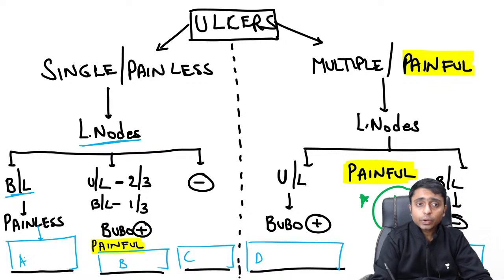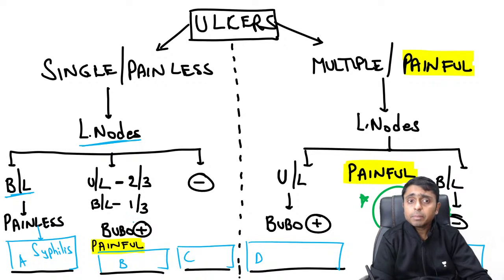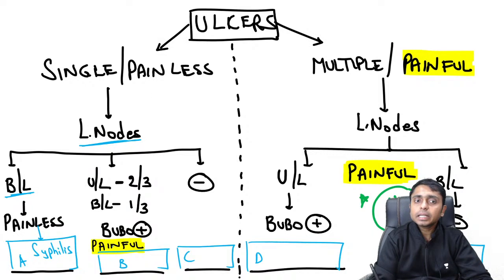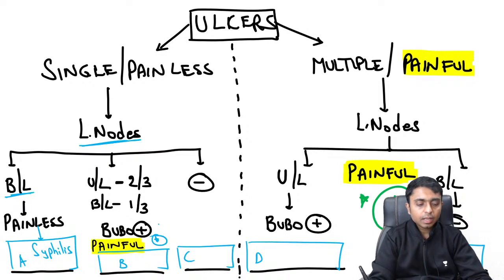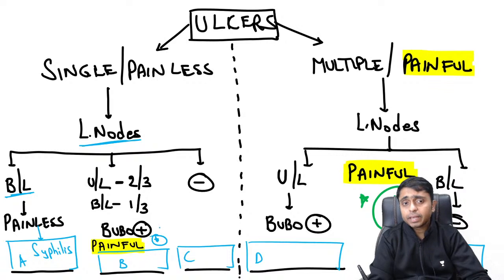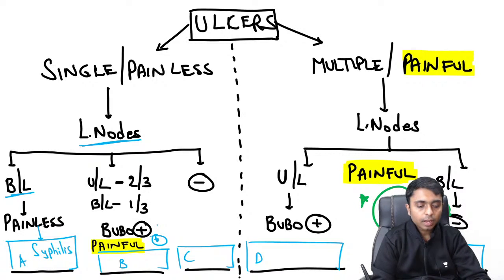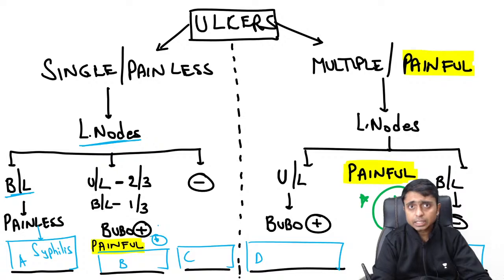Okay, Dr. Sagar, you are right. A is syphilis. Can anyone tell me what is option B, where we are seeing a single painless ulcer but painful buboes are there? So tell me what is the answer for B. What should I fill up in B? Dr. Sagar, Naveen, I can see 25, 26 students watching the live session. So anyone, help me to fill up B.